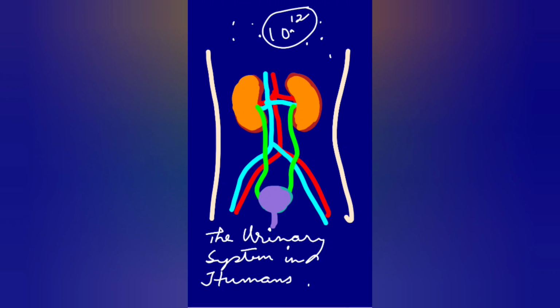So, excretory system in humans. To understand, we know excretion. What is excretion? The process of removing the waste formed as a result of metabolic activities. Metabolic activities means the biochemical reactions happening inside the cells. Inside the body is called excretion.